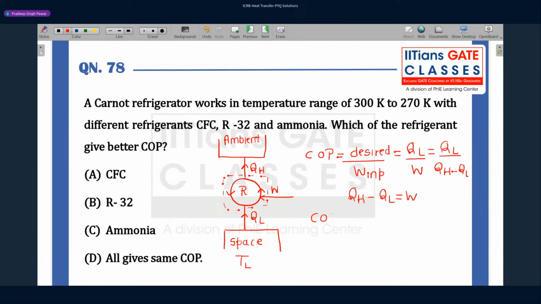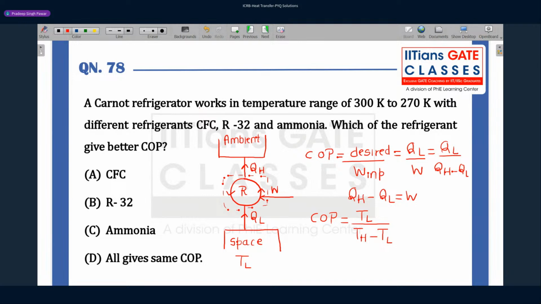Now how do we define the COP for the Carnot cycle? The COP for the reverse Carnot cycle is the temperature of the refrigerated space divided by the temperature of the ambient medium minus the temperature of the refrigerated space. So what is it talking about? We have a temperature limit, working from 270 to 300 Kelvin.